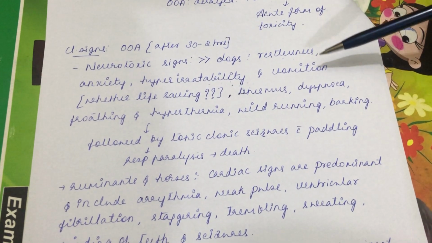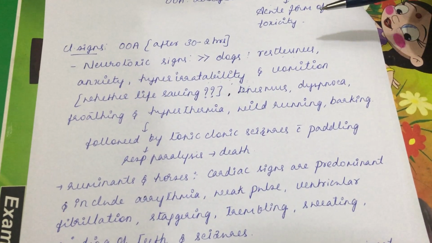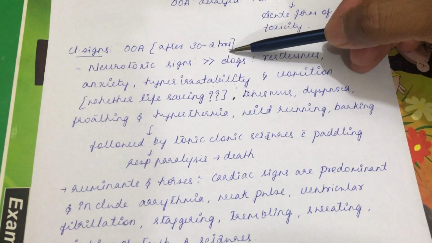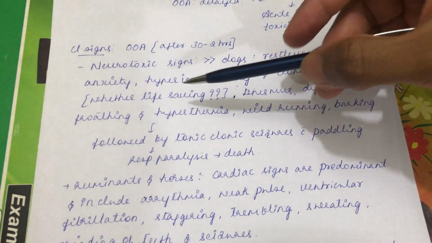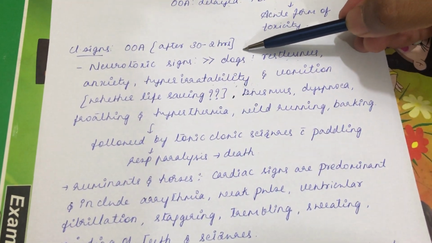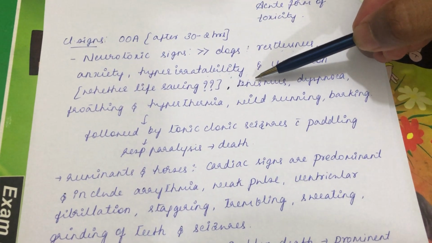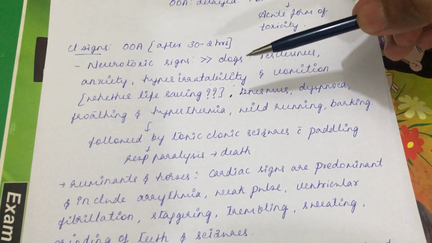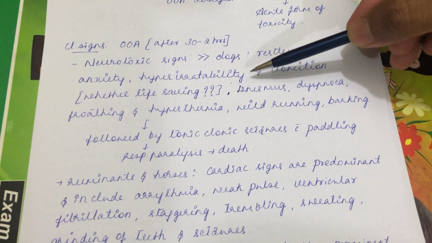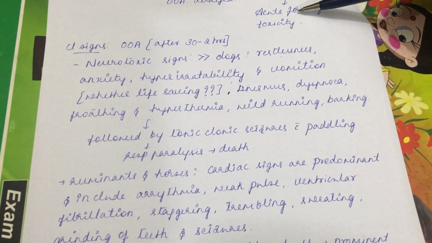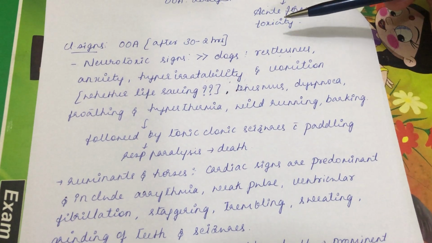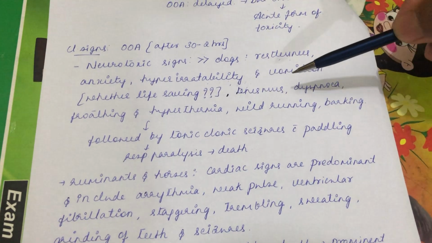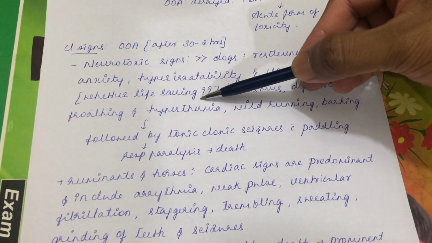If the animal vomits within 2 hours of ingestion of a toxicant, then it might be life saving. Here, the vomiting is occurring after 2 hours of ingestion of the sodium fluoroacetate, so it is not life saving. Sodium fluoroacetate entered the GIT. If it were only causing vomiting in the GIT, the toxicant would come out. But if it has been absorbed from the GIT into the circulation, then it is inhibiting the Krebs cycle, affecting the brain and causing vomiting. It's not a life-saving one, so we should bear it in mind. Vomiting in sodium fluoroacetate toxicity is not a life-saving mechanism.